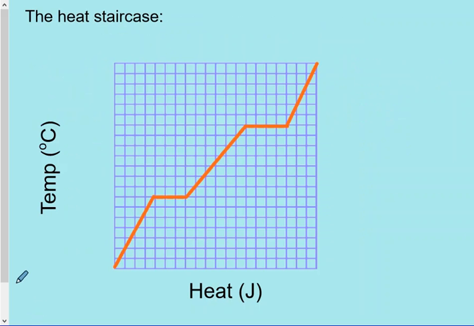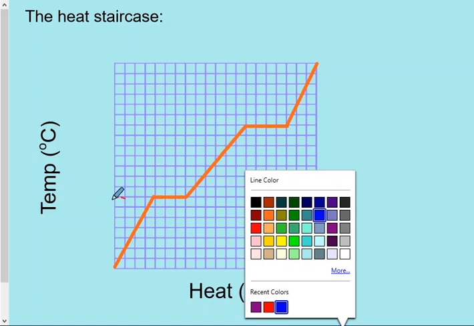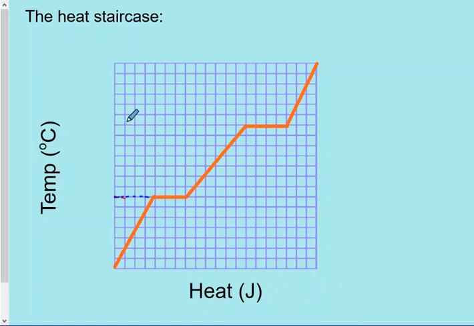So in general, here's our heat staircase. Anytime we're changing states, I am going to require you to draw this. At this point, it's 100 degrees Celsius for water, because that's water's boiling point.